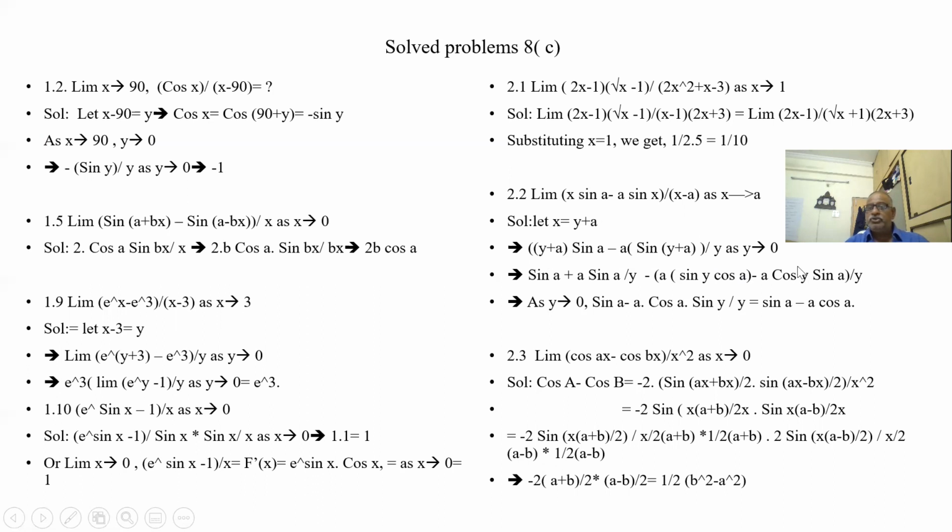Cos y as y tends to 0 is 1. So these two are getting cancelled out. What is left out is y sin a minus a sin y cos a.